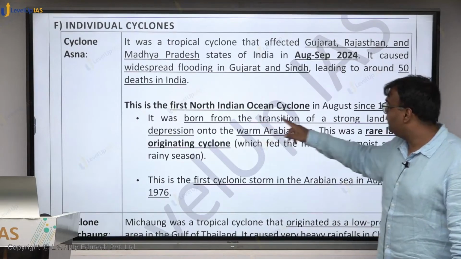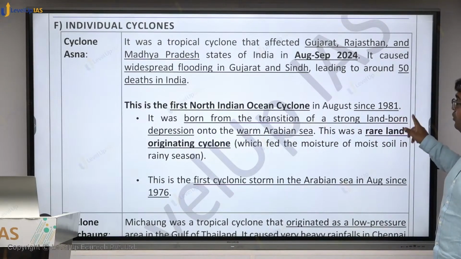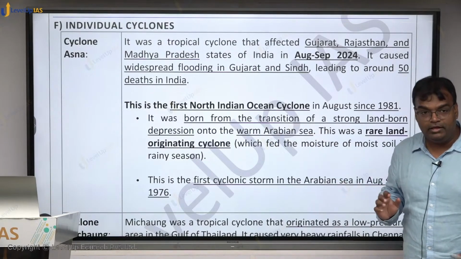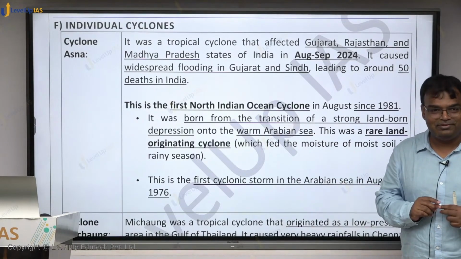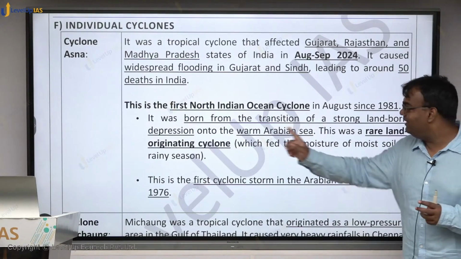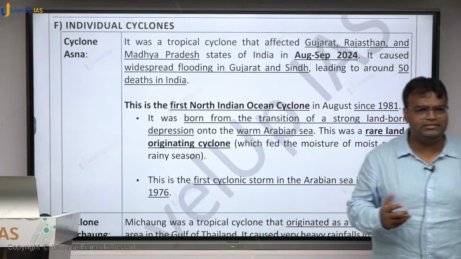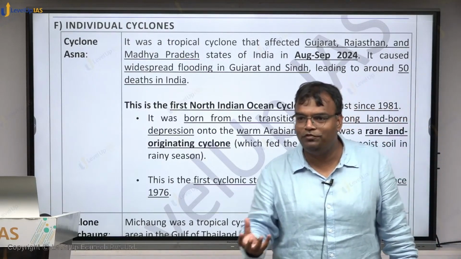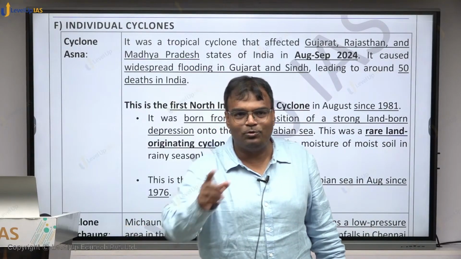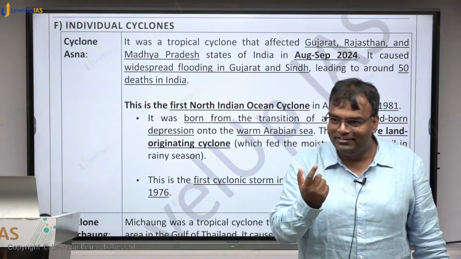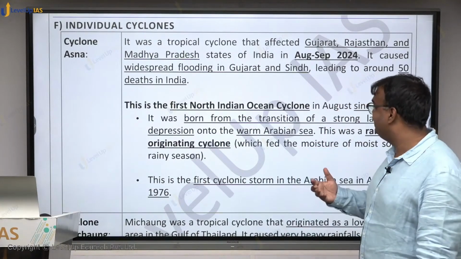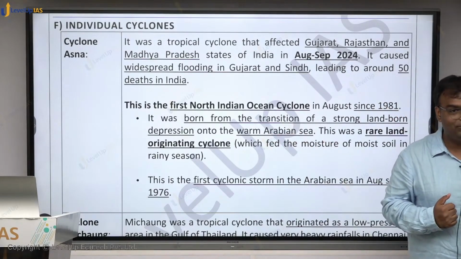It was born from the transition of a strong land-borne depression onto the warm Arabian Sea. Now what is this first line? Here, the low pressure system was originated on land and then it moved on the Arabian Sea. And now you will say, sir, how is it possible? Cyclone ka source of energy is the water vapor getting condensed. Cyclone ka that is the source of energy. Then how the cyclone system was land borne and then it transitioned onto the warm Arabian Ocean?